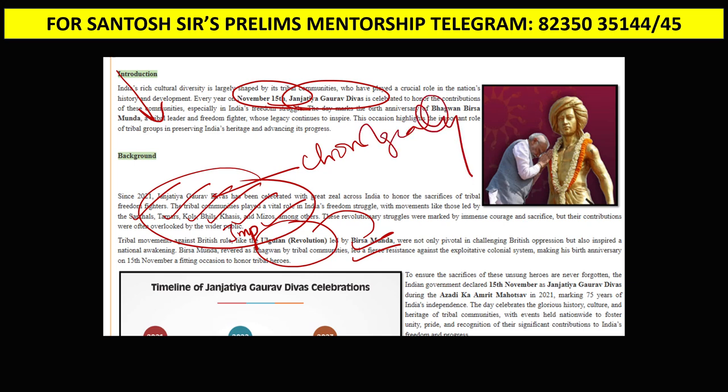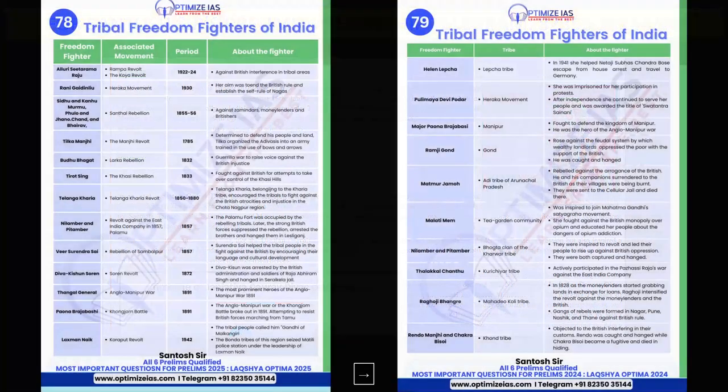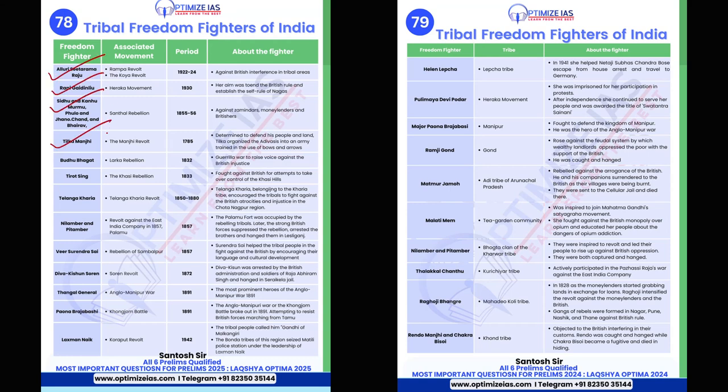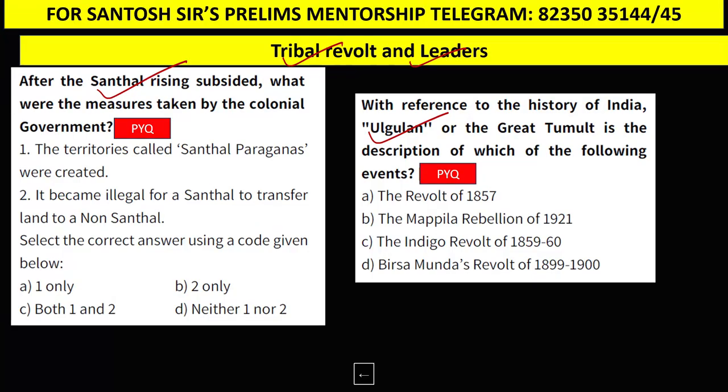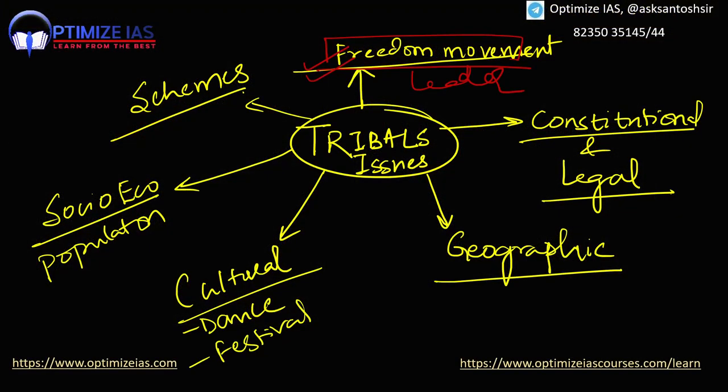So what I have done is, guys, I have created an Optima card, Tribal Freedom Fighters of India. You can see here Alluri Sitaram Raju, Rani Gaidinliu, then Sidhu Kanu, then Tilka Manjhi, Tirot Singh. All the tribal leaders I have prepared. You can use this Optima card for quick revision. That is the first dimension you need to prepare: freedom movement and tribal leaders. Second dimension is constitutional and legal safeguards.